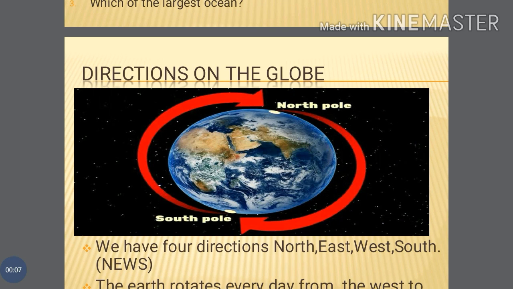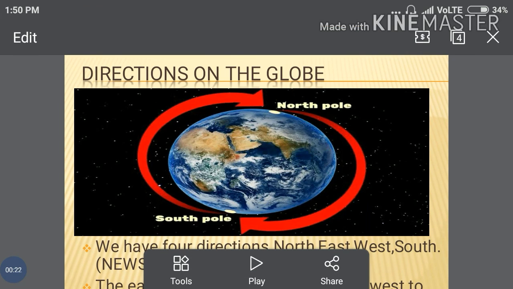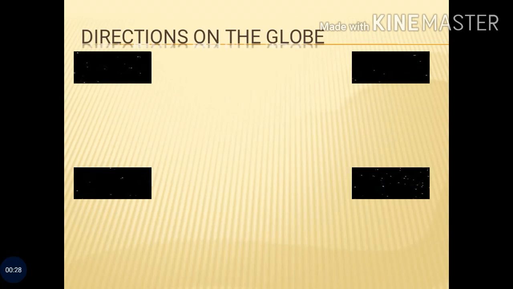In the previous class, we discussed the globe, a model of the earth, and that the earth is like a ball. We also discussed the oceans and the continents. Today we are going to discuss directions on the globe.